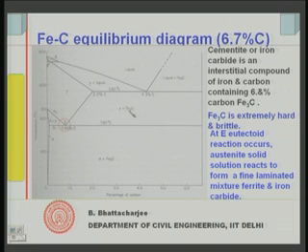Here is gamma plus Fe3C, and that is the phase diagram, or equilibrium diagram, of the Fe-C system.